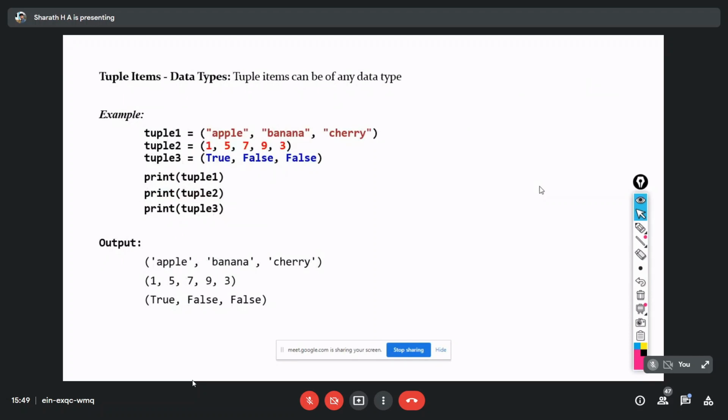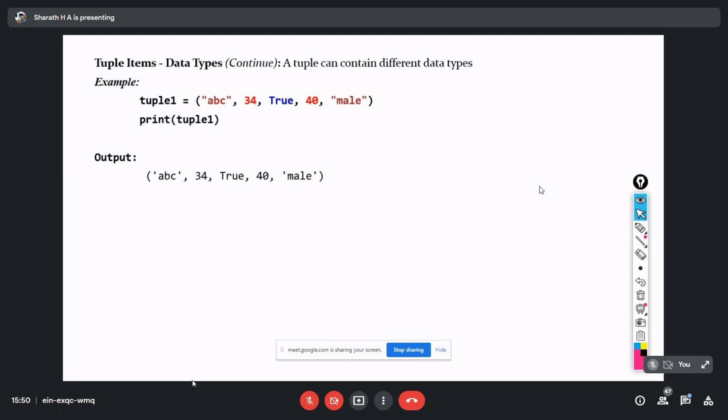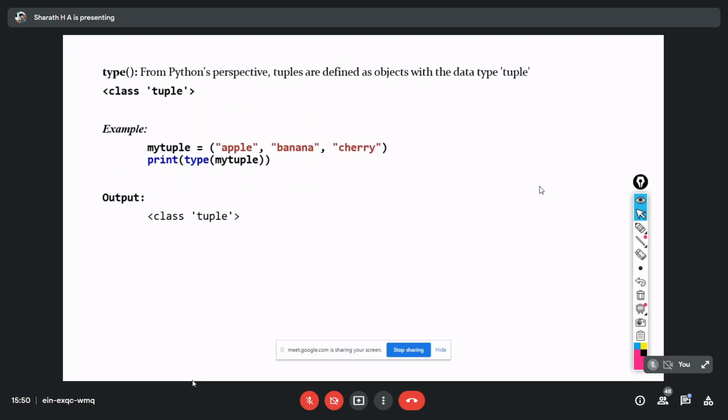So tuple items. We can initialize the tuple with multiple heterogeneous values. That means only characters, only numbers, or mixed, or boolean, whatever. So that means we could have a heterogeneous collection of items. That's what we can use: different data types, heterogeneous.